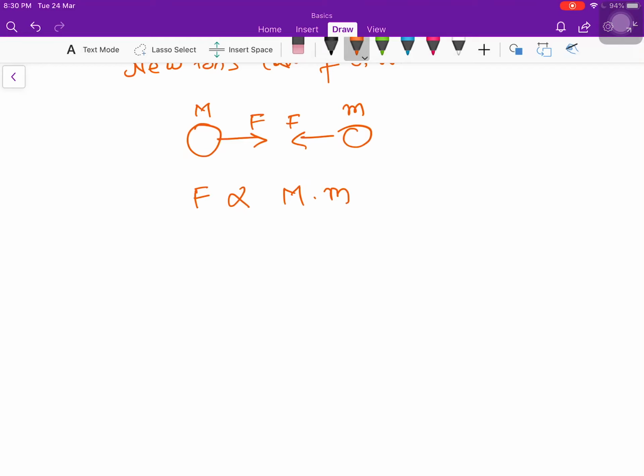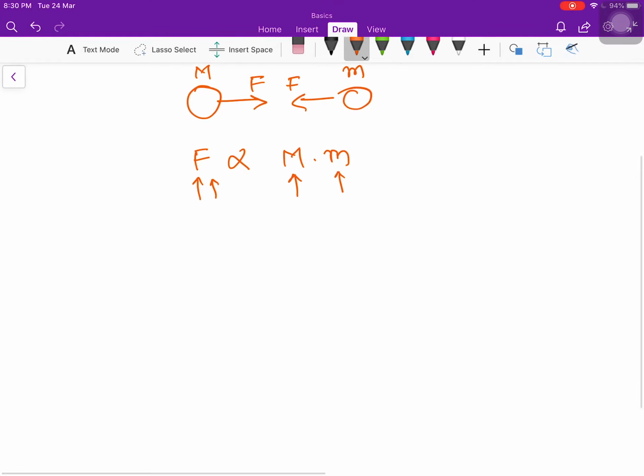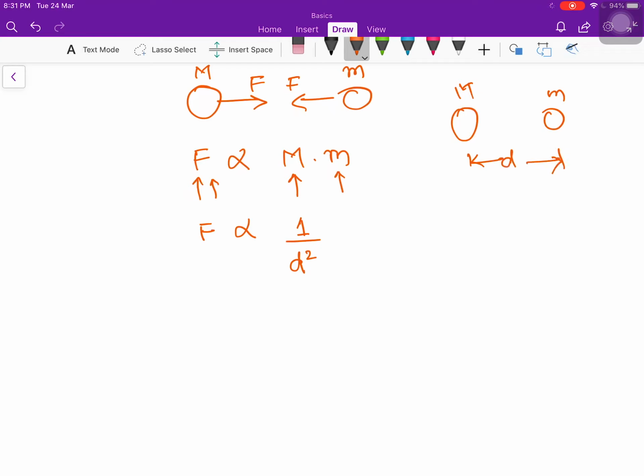What I mean by proportionality is that when I increase this m, then F will also increase, or when I increase this m, this F will also increase. So this is directly proportional, and this force is also inversely proportional to the distance between them. What is that? These are two masses we have, and this is the distance d between them, right? And they are experiencing force F due to each other. What I mean by inversely proportional is that when this distance increases, the force will go down.